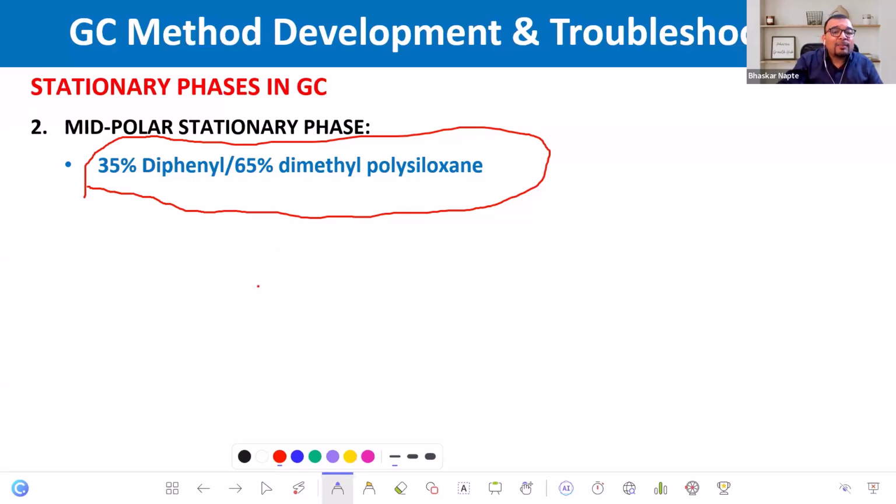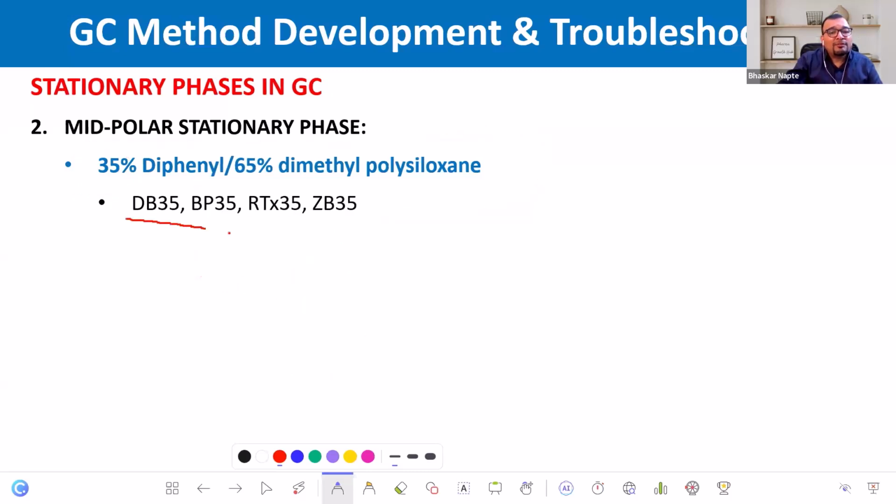You will have increased pi-pi interaction because from 5%, the diphenyl component has grown to 35%. You will have increased hydrogen bonding interaction as well. And these are the examples: DB35, BP35, RTX35, and ZB35.